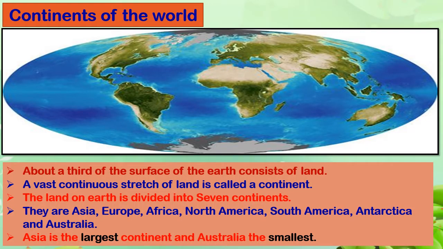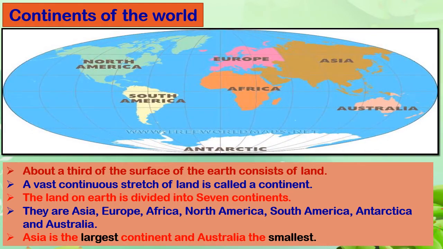Continents of the world. Now, from the picture of the earth earlier, we have seen that the earth is divided into land and water. About a third of the surface of the earth consists of land. A vast continuous stretch of land is called a continent. Now what do you mean by this?